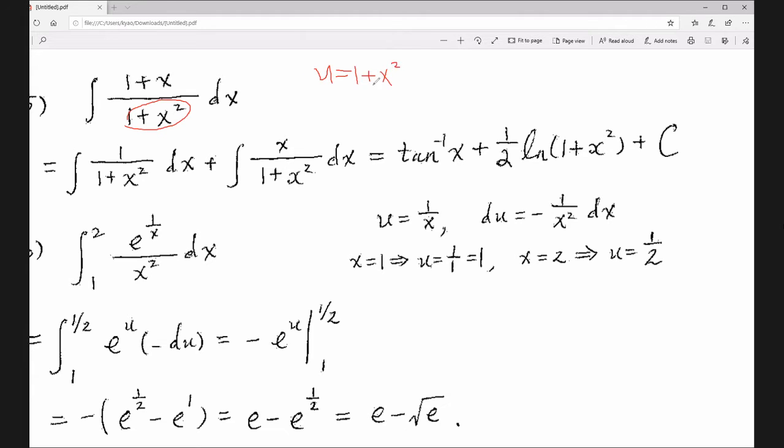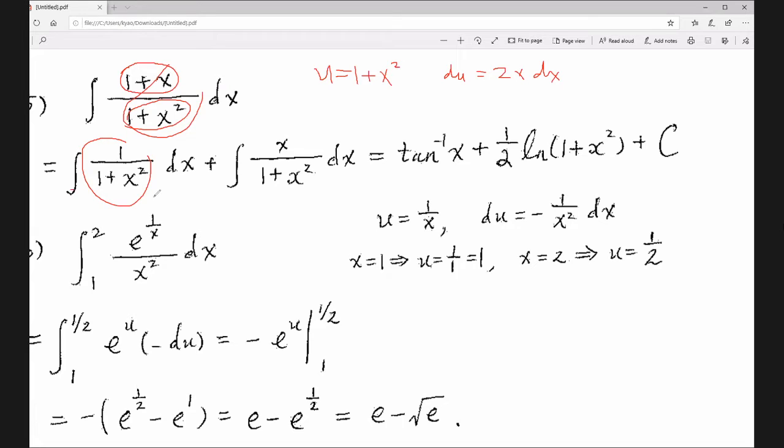So you want to evaluate du, right? The differential du is the derivative times dx, the derivative being 2x dx. But unfortunately, the numerator is 1 plus x, not x or 2x. So what should we do? Easy. You split this into two parts, right? 1 over 1 plus x squared is the first part, and x over 1 plus x squared dx is the second part. This is a sum, so you can do it term by term.